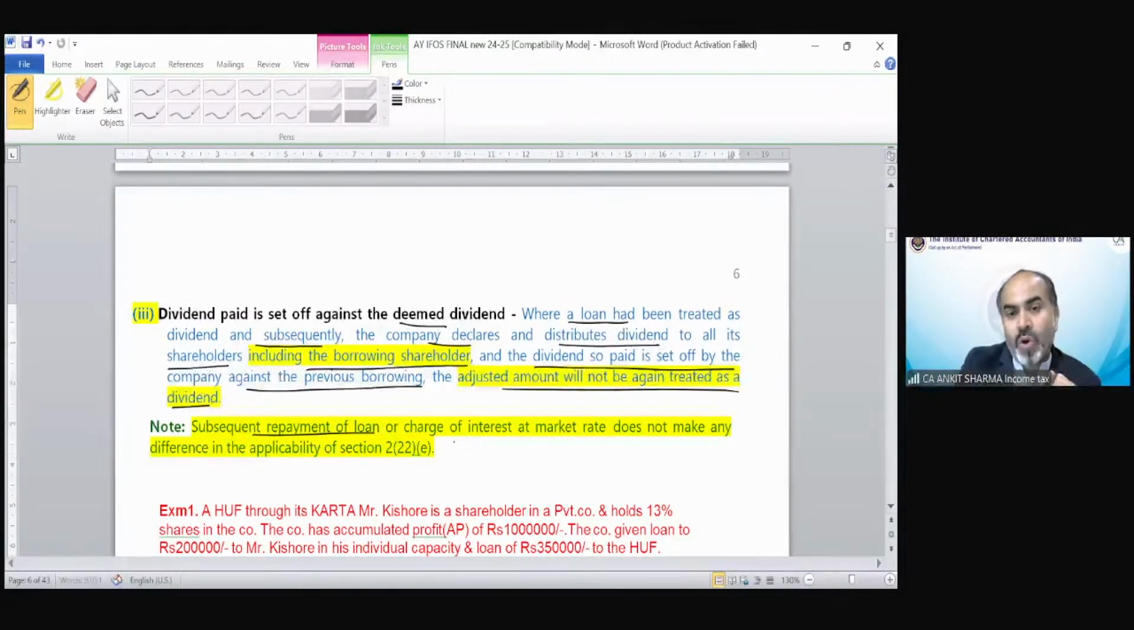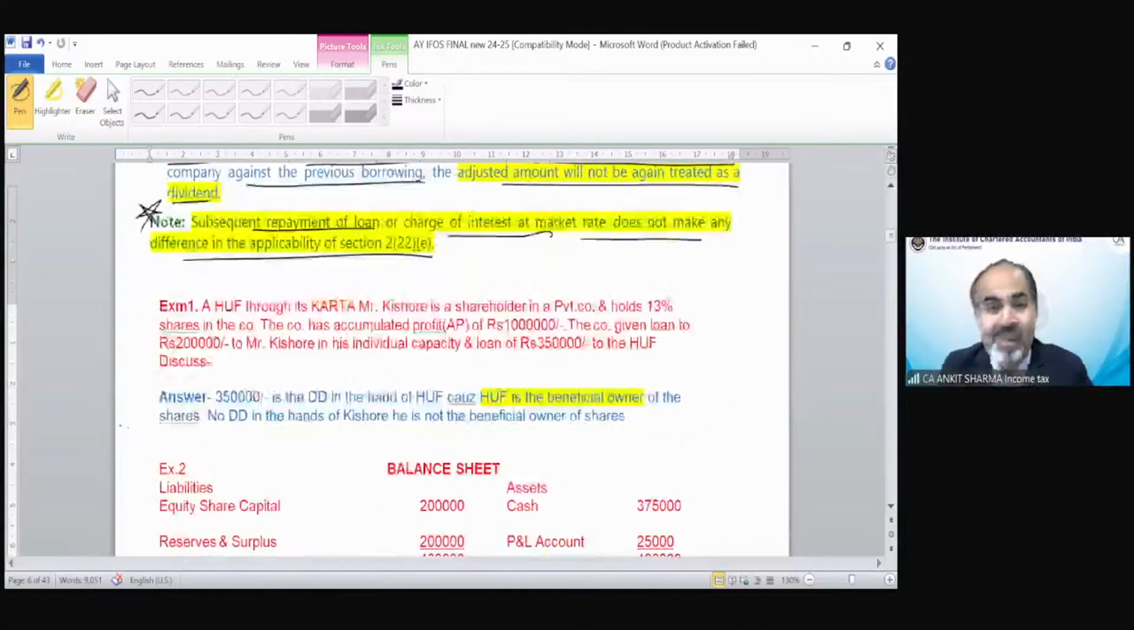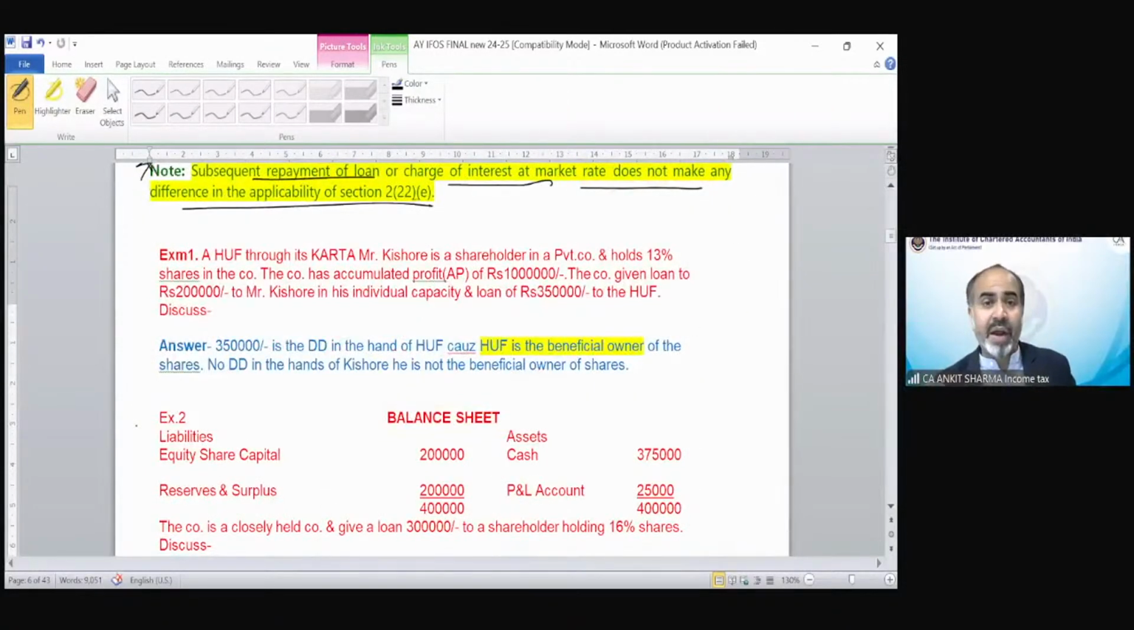Subsequent repayment of loan or charge of interest at market rate does not make any difference in the applicability of section 2(22)(e). So if the private company provides loans or advances to the shareholder, and if the shareholder repays that loan or advance even after 1 month with interest, still the amount will be treated as deemed dividend. So the repayment of loan would not take that amount outside the deemed dividend. Repayment does not affect this provision.